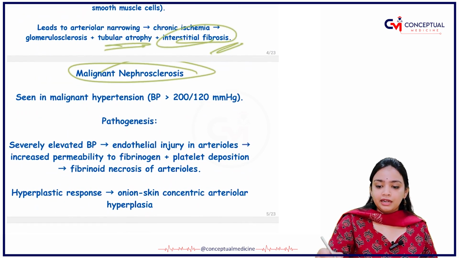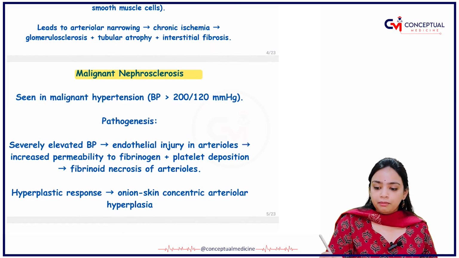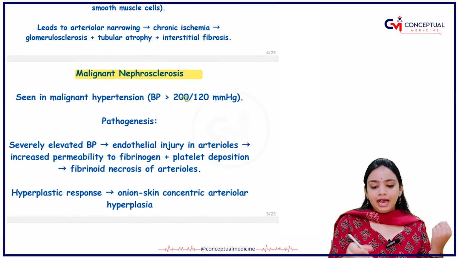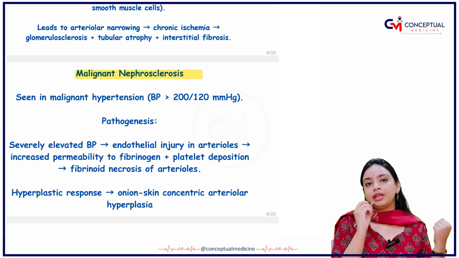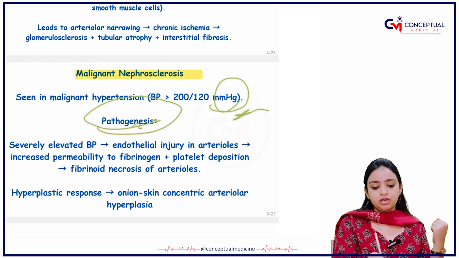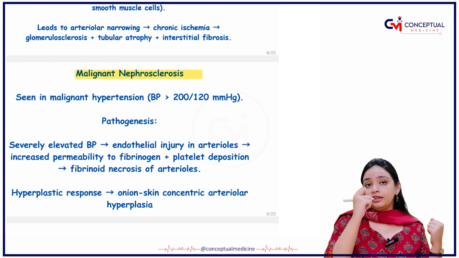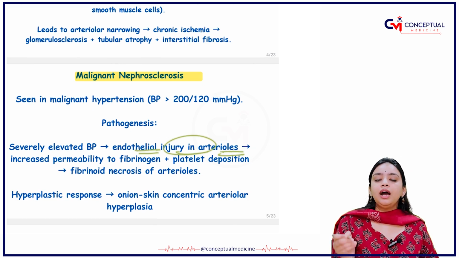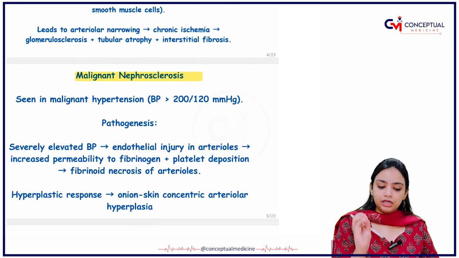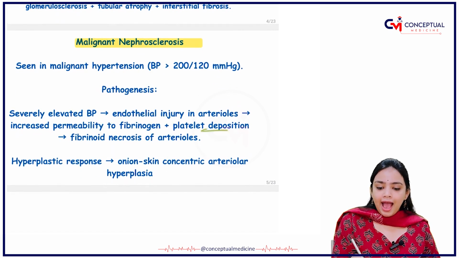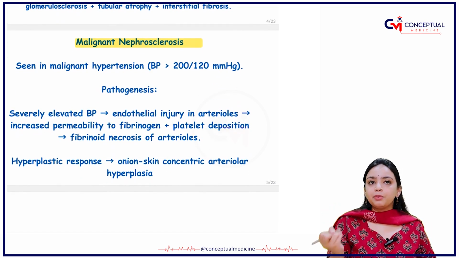Let's talk about malignant nephrosclerosis. Malignant nephrosclerosis is basically seen in patients who have hypertension, with BP greater than or equal to 200 by 126 millimeters of mercury. What is the pathogenesis? Severely elevated blood pressure will cause endothelial injury to the arteries, with increased permeability to fibrinogen and platelet deposition.